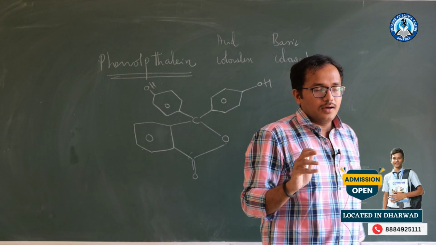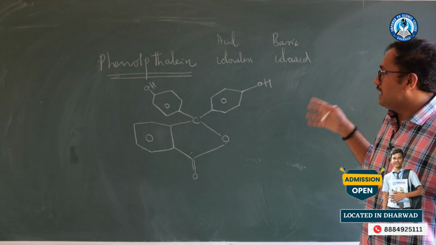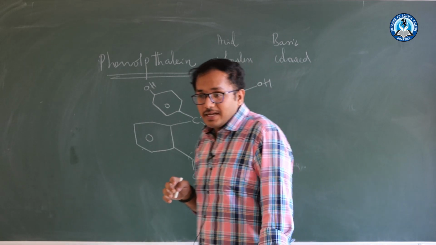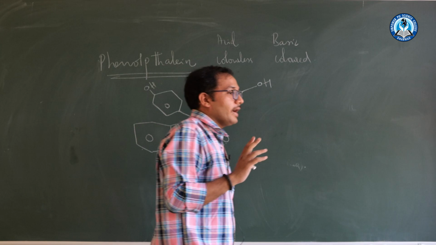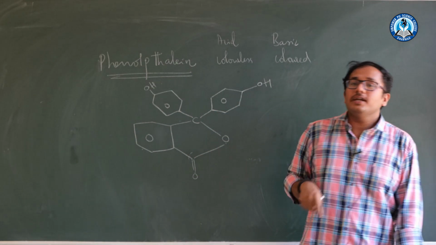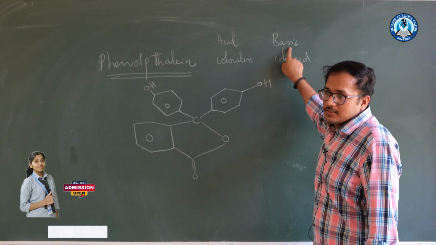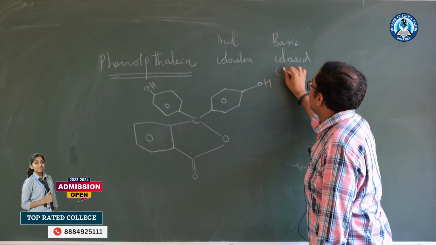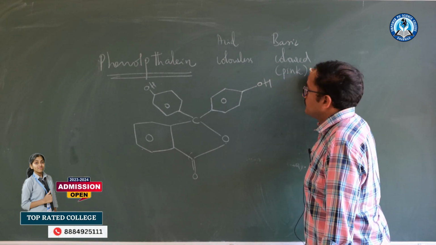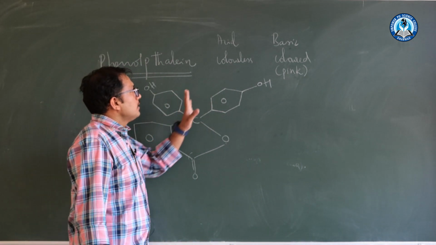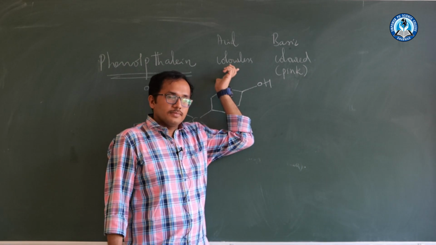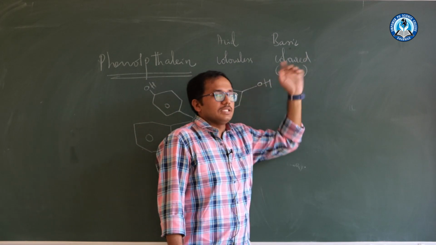See, being a phenolphthalein as an indicator, it is never indicating about acid. It is only indicating about base. So which color, sir? It is pink colored. So phenolphthalein is colorless in acidic medium, and pink colored in basic medium.